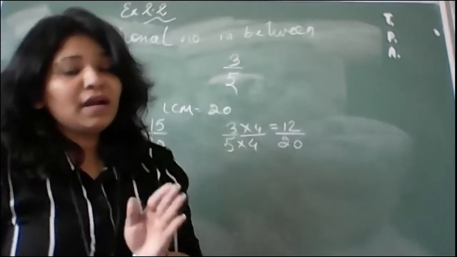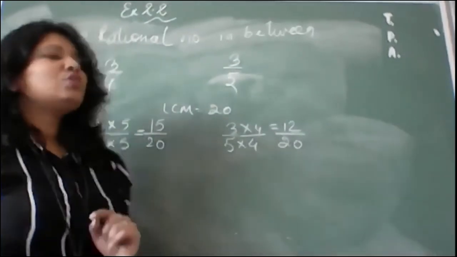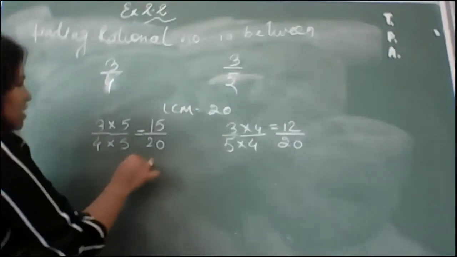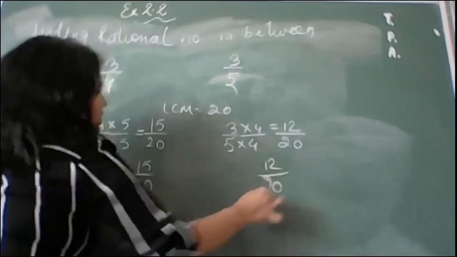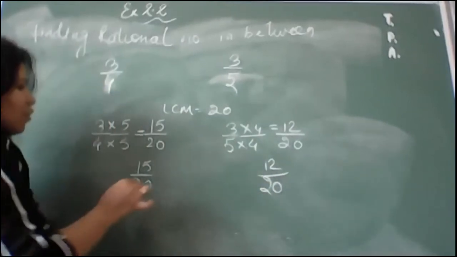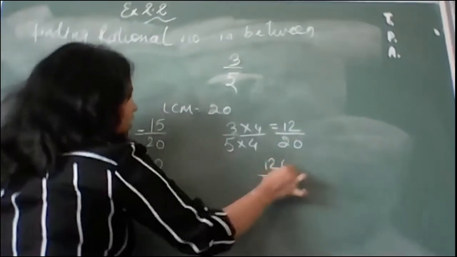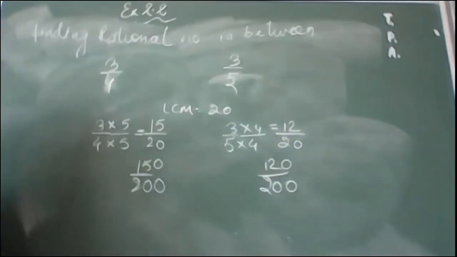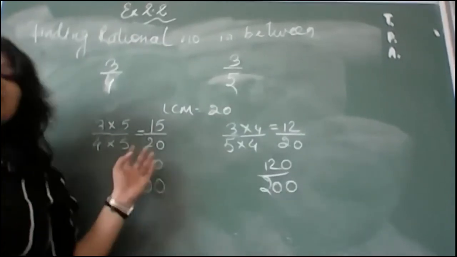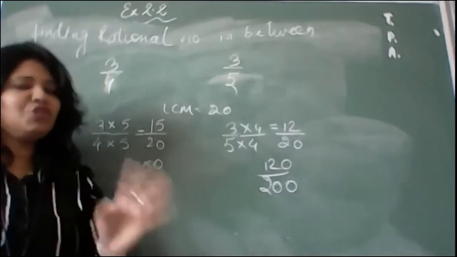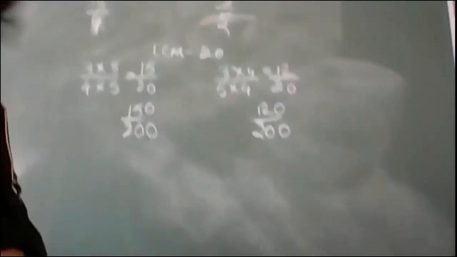But you need 10 rational numbers as the question is instructing you. So what you need to do, I told you the process, just write down these numbers and add zeros. Okay, and remember when you add zero, you have to give the zero to both the numbers, numerator and denominator. Now see, we have 120 and we have 150. It means there can be 29 numbers which you can insert over here. So how many do you want? You can take it from here. Now let us see.